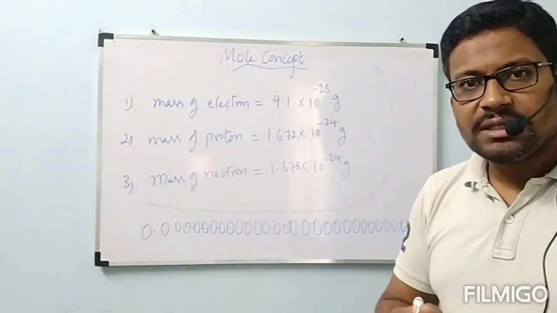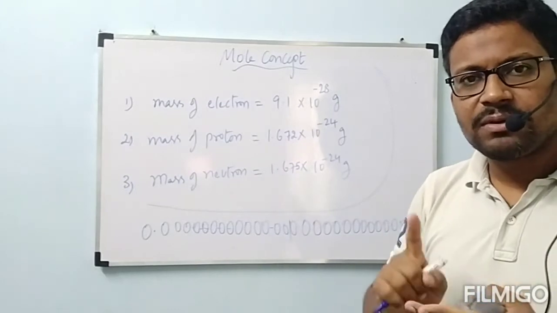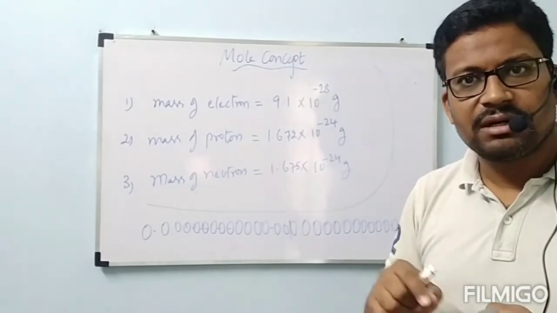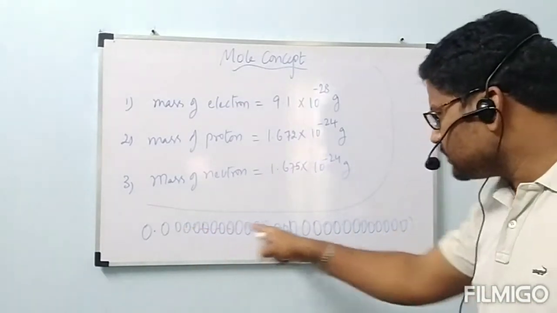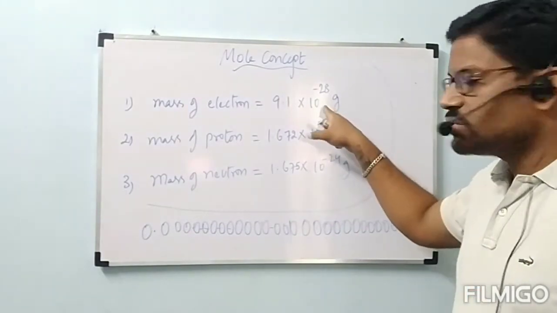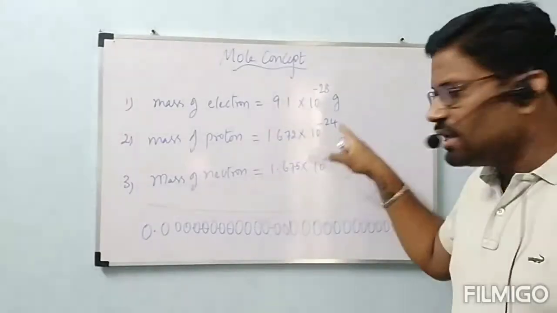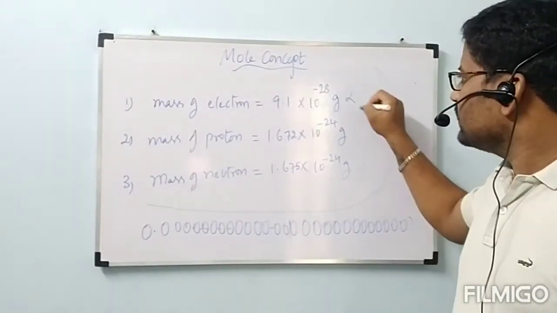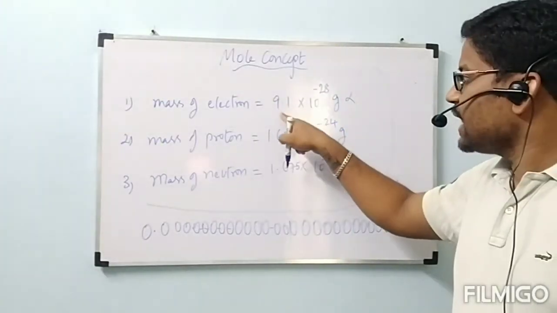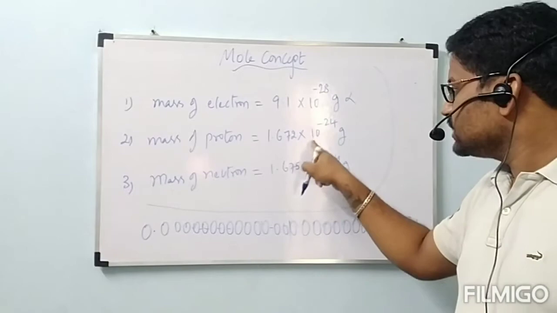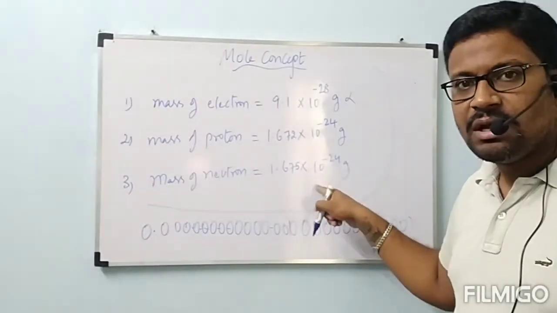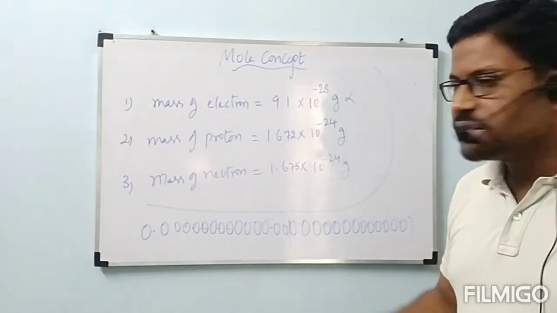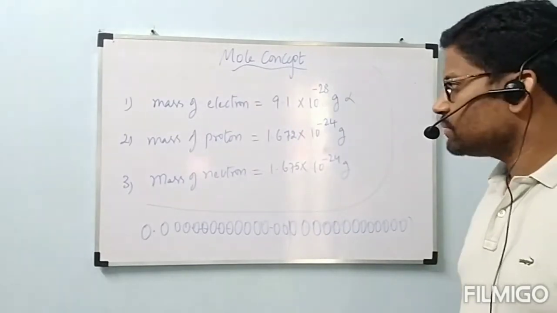Very small, because these particles, electron, proton and neutron, are very small. Atoms themselves are very small, and if particles are present inside them, we can understand how small those are. For estimation I told this much. 10 power minus 28, 10 power minus 24, these are all very small values. In that also, electron is very small, because it is 9.1 into 10 power minus 28, while this is 10 power minus 24. Now I will give the relation between the mass of electron and the mass of proton. Before that, note down the mass of electron, proton and neutron.